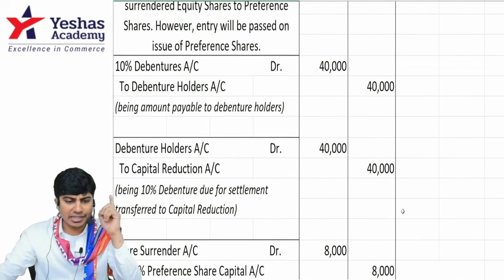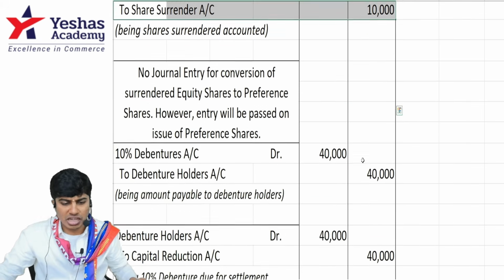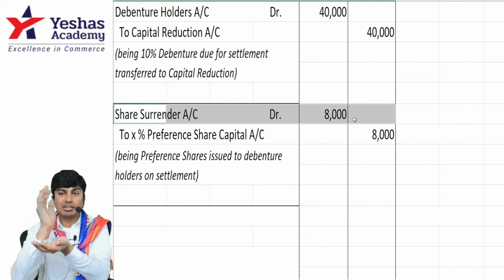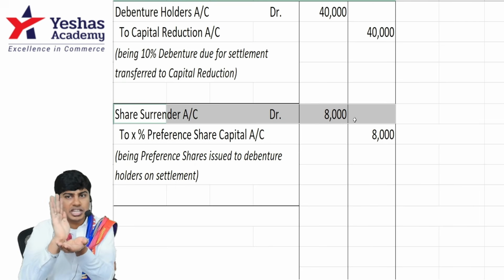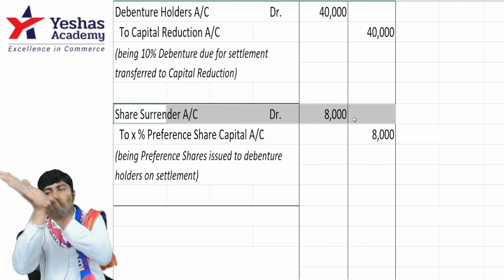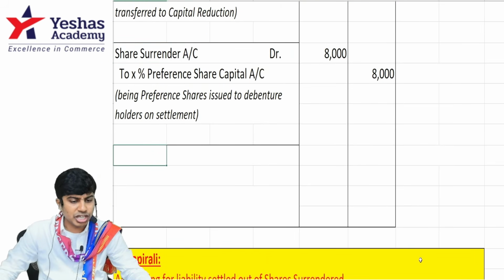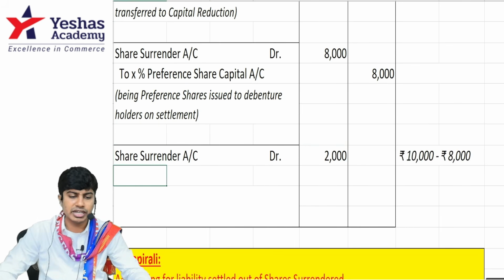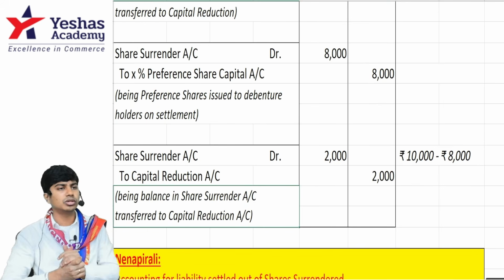How much did I collect here by way of share surrender? 10,000. How much have I used here? In the share surrender basket, first they put 10,000. Now I've given 8,000 worth to debenture holders. How much is still remaining in the share surrender basket? 2,000. Now this will be closed by transferring or emptying this basket to capital reduction. Entry will be share surrender account debit 10 minus 8, 2,000. Credit capital reduction 2,000. It's a very important point that I want you to note.